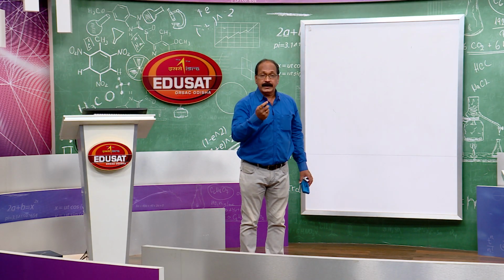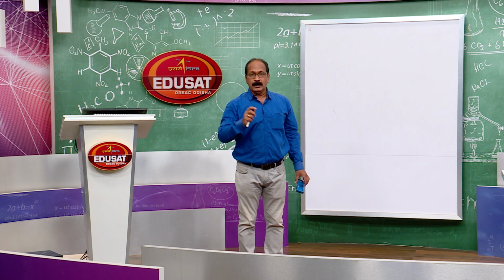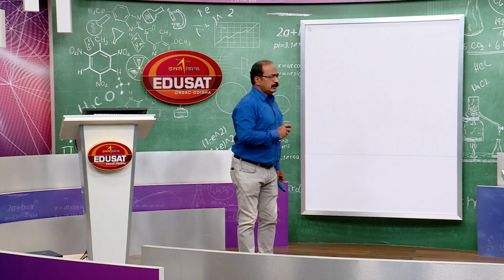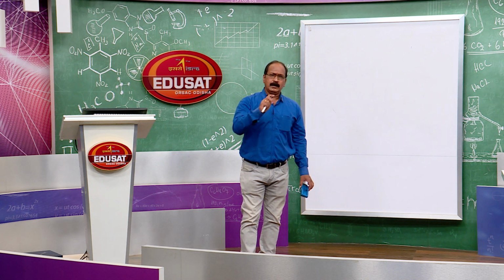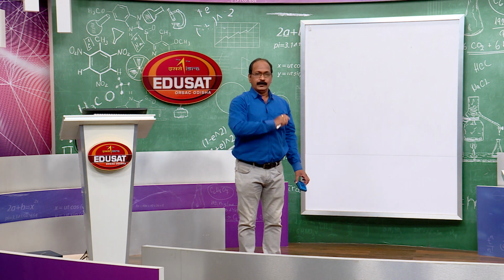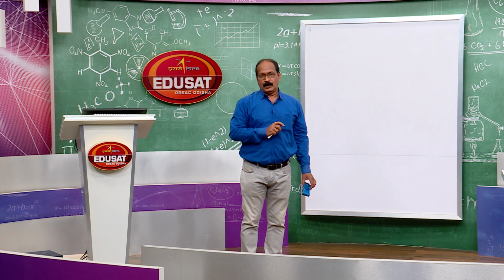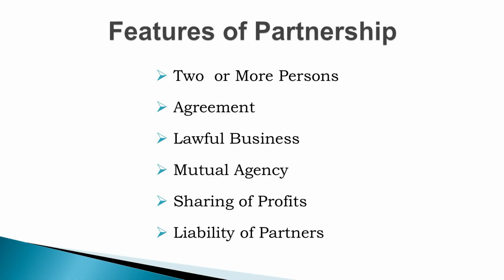They expect more return on investment, ROI. So, these are the factors of profit. Because of these factors, we have to earn profit and share it among the partners. Next feature is liability of partners. Liability of partners in partnership business is unlimited.